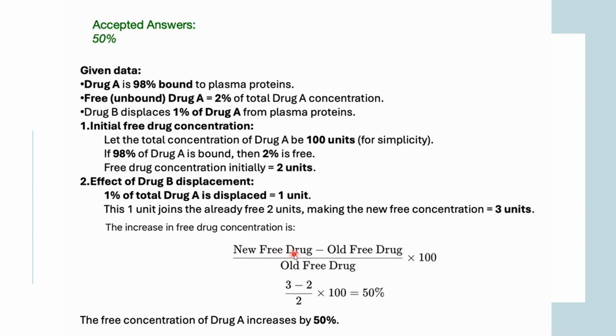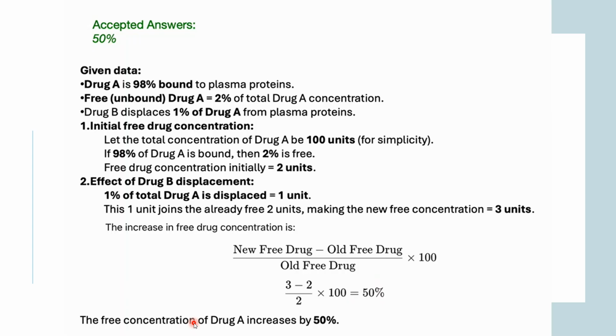So the new free drug was 3 units, because now it is displaced by 1 unit by drug B, which combines with this 2 unit to get 3. Now the old free drug was 2 units initially, and dividing by 2 and multiplying by 100, we get 50%. So the free concentration of drug A is increasing by 50% based on the data which they have given.